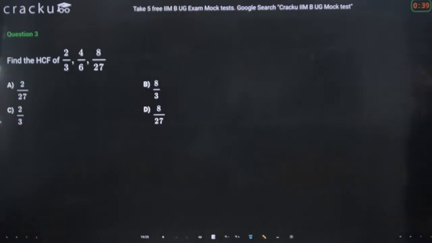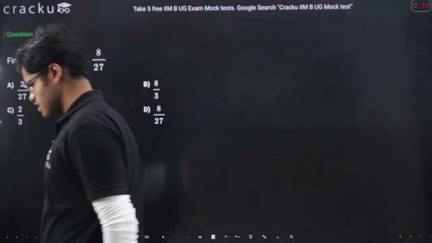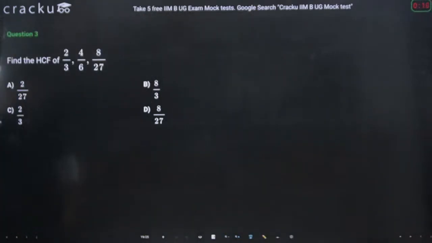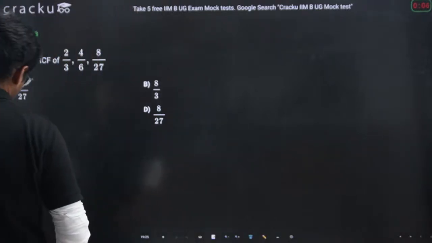Okay, 41 seconds, guys. Just use the formula which we have read, right? HCF of fractions, LCM of fractions. The question is about HCF of fractions, and you can easily solve it. Six, five, four, three, two, one.